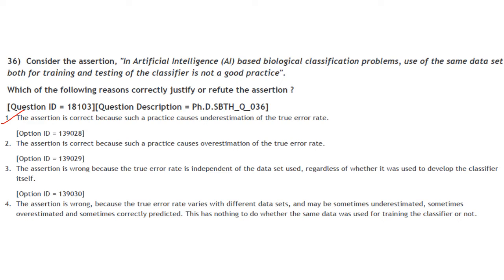Then consider the assertion. In artificial intelligence based biological classification problems, using the same data set both for training and testing of the classifier is not a good practice. The assertion is correct because such practice causes underestimation of the true error rate. That is correct. Answer is option 1.